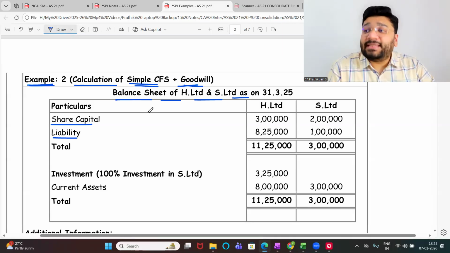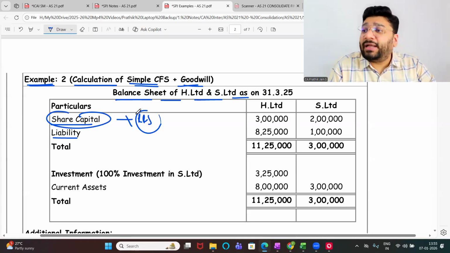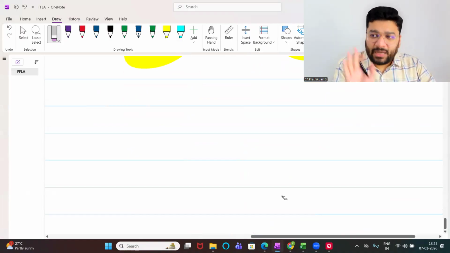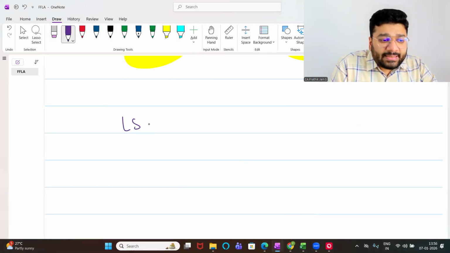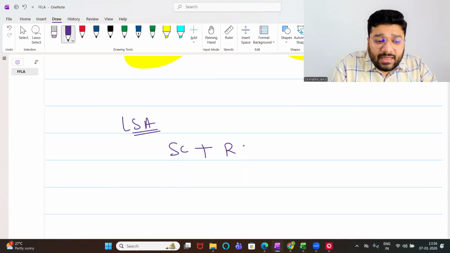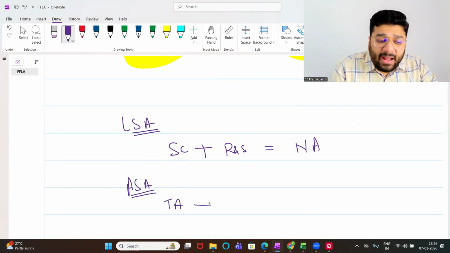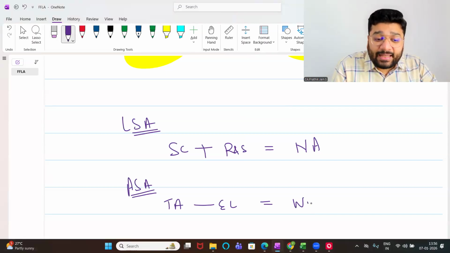If I go with the liability side approach, the share capital plus reserves and surplus, both put together, is called net assets. This formula is a little bit more complicated, but I'm putting it in simple terms. Liability side approach: share capital plus reserves and surplus will give me net asset. Or second is the asset side approach: total asset minus external liability will get net assets.